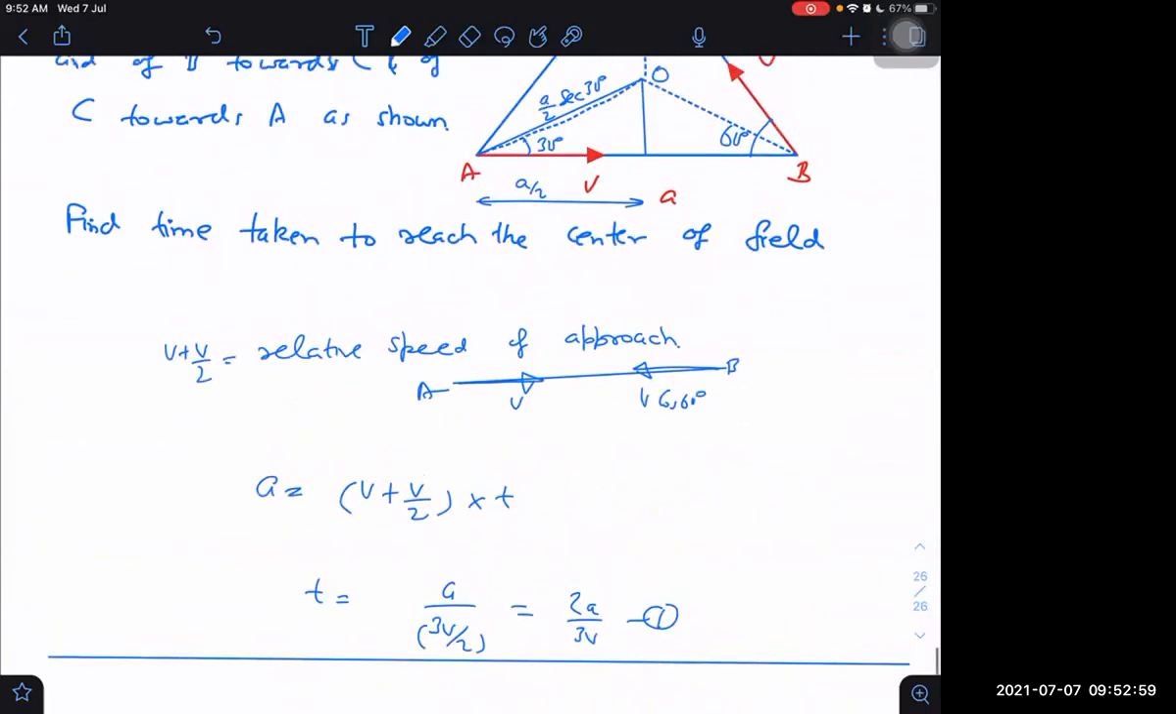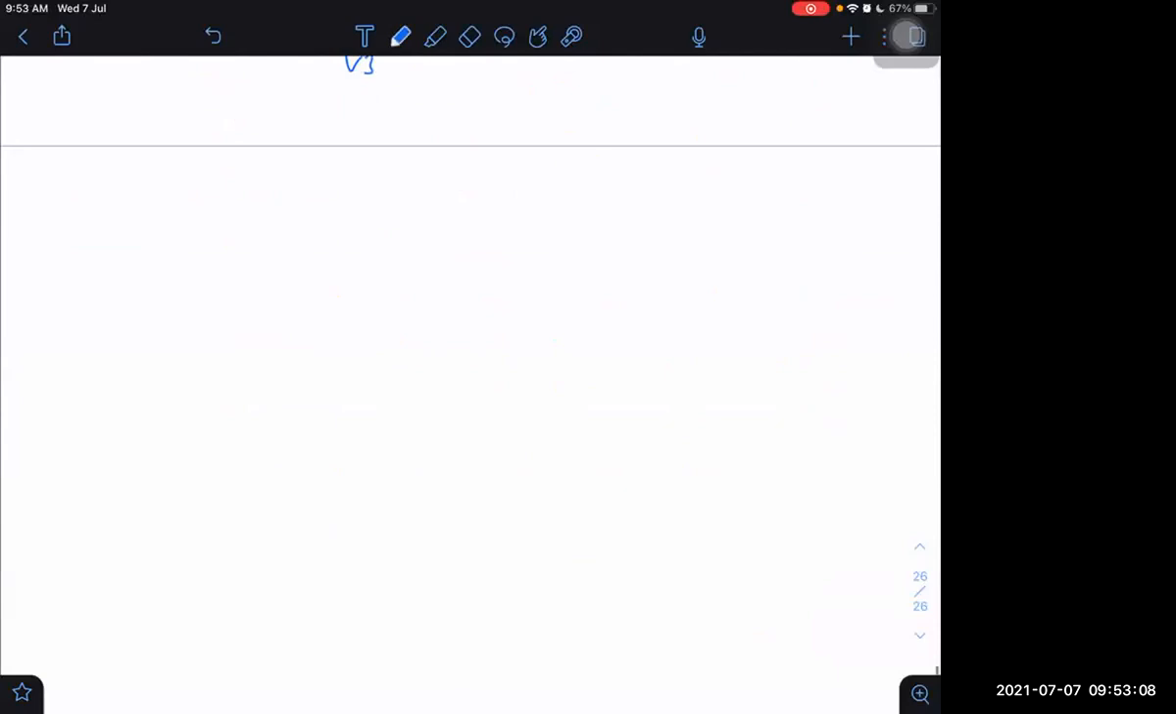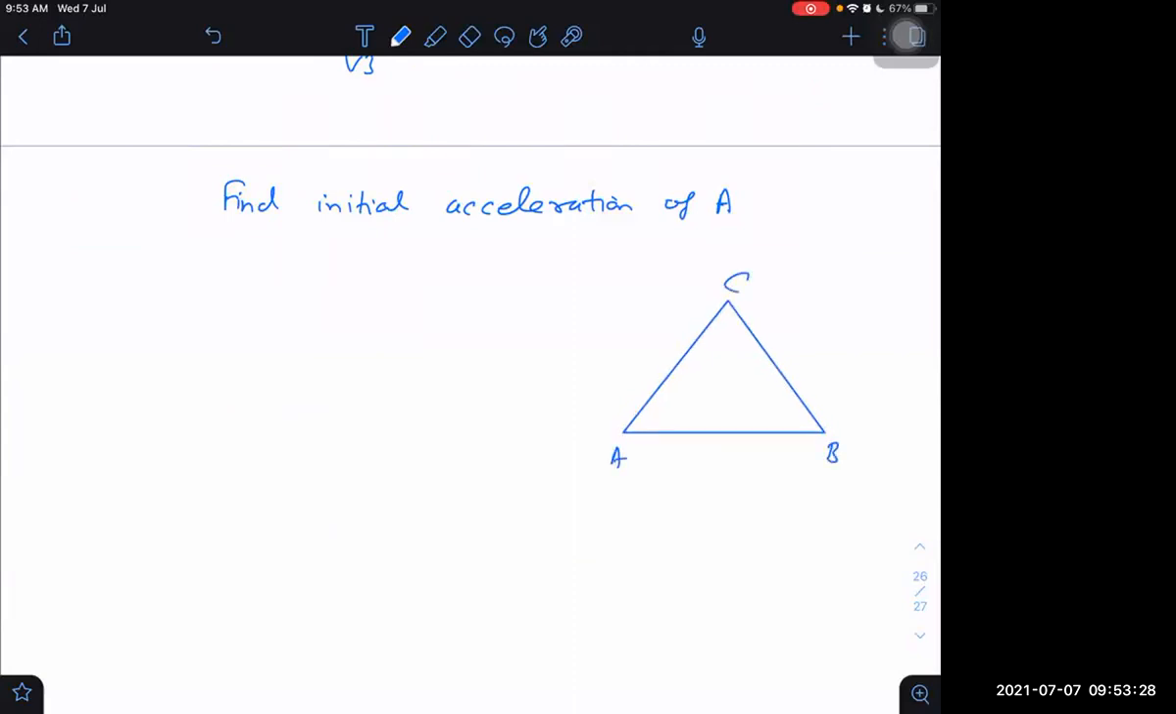Now, if they ask such a question with whatever other diagram, we can always do it the same way. The same method will be applicable. What is the initial acceleration of A? We can ask that question. Find the initial acceleration of A.